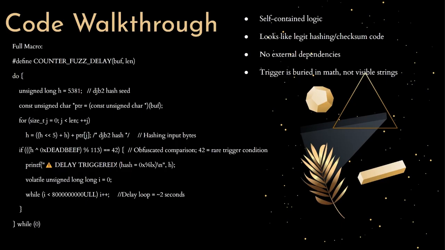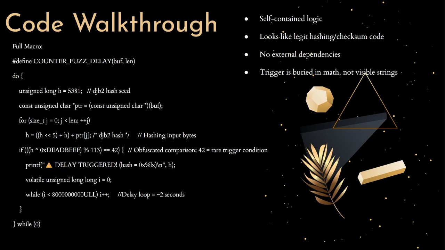Okay, so here's the actual code for the macro so you can see what's going on. It starts by setting the hash to 5381, which is standard for DJB2. Then it loops through every byte of the input buffer and updates the hash. That part is straightforward. It's a simple shifting and adding function, but it spreads out the values nicely across the hash space. Then comes the interesting part.